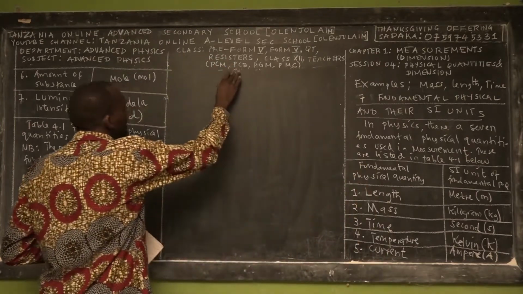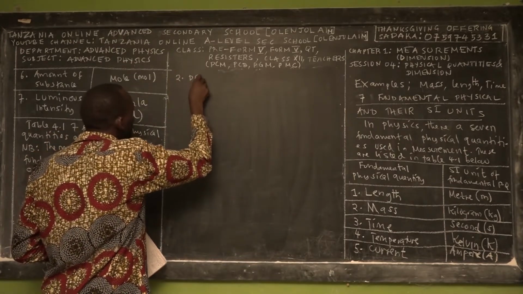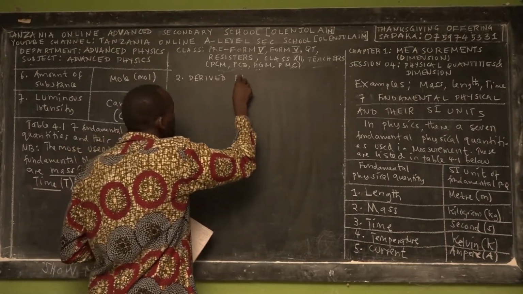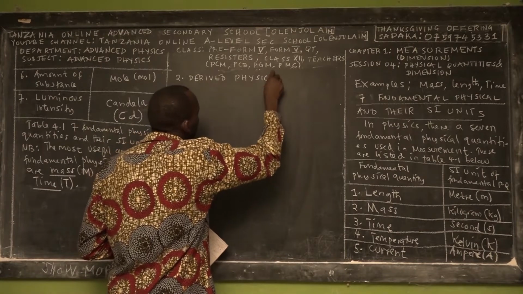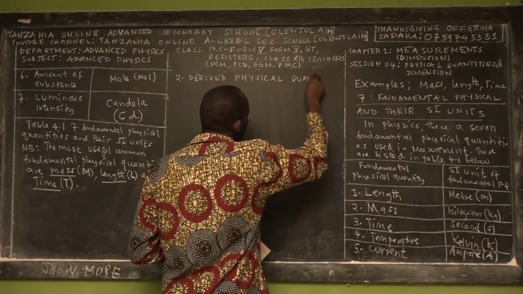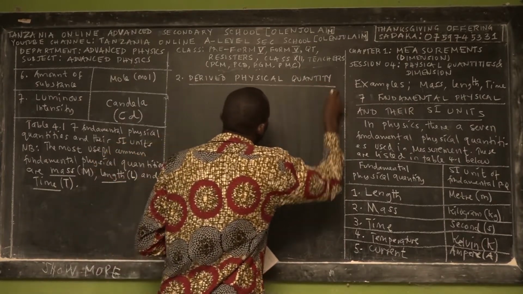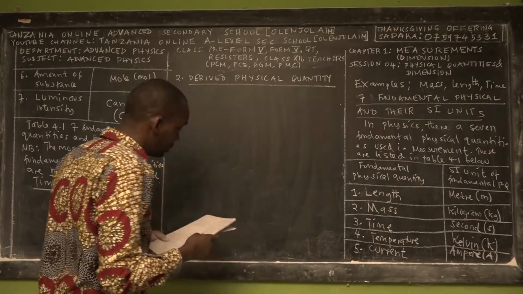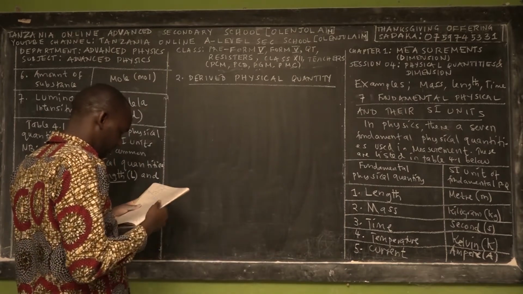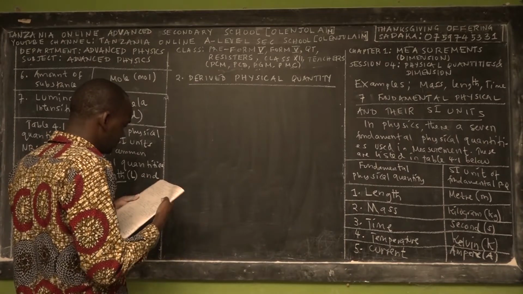Okay, so the second type of physical quantity is called the derived physical quantity. What is derived physical quantity?